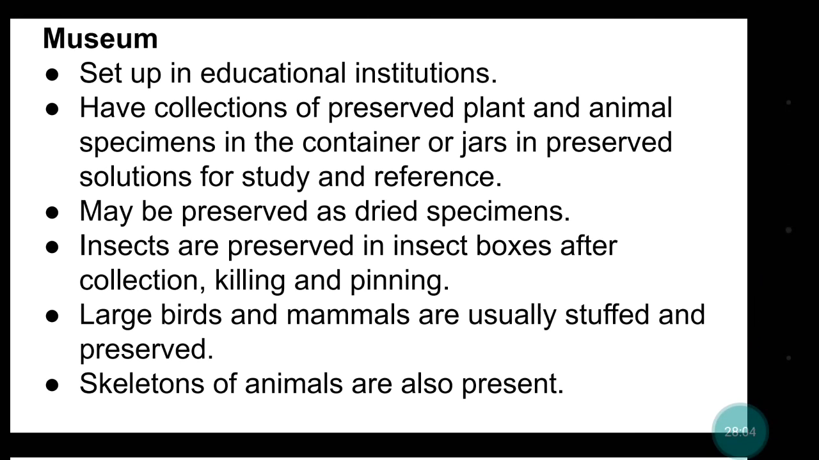Museum means it is generally present in the educational institutions, and there plants and animals are preserved and kept, right? In college universities also you might have seen that containers or jars are there in which chemicals are present, and inside that specimens of small organisms are kept, right? So insects are preserved in insect boxes after collection, killing and pinning. Birds and mammals are usually stuffed and preserved. Means large birds and mammals are stuffed and preserved, and for even larger animals, their skeletons are kept.